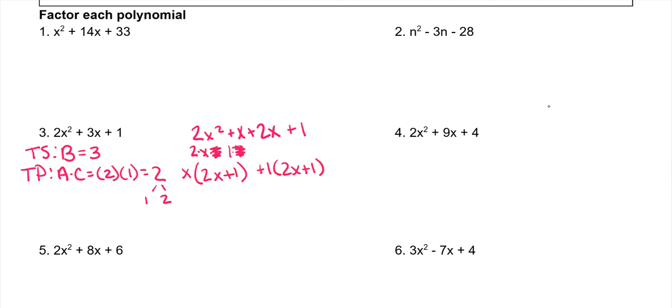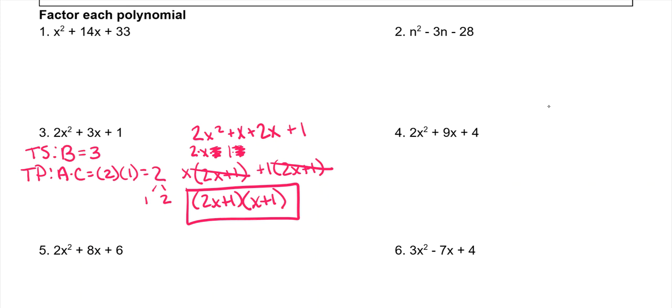Okay, so now what we're going to do is pull a 2x plus 1 out of both of these terms, which means these go away. And what's left is x plus 1. So this is the factor of that problem. Now, I know that's complicated, and it was, again, such an easy problem that it could be really hard. So I'll do another one.